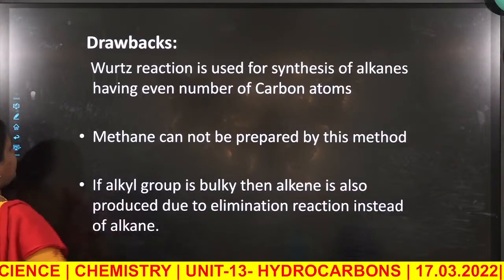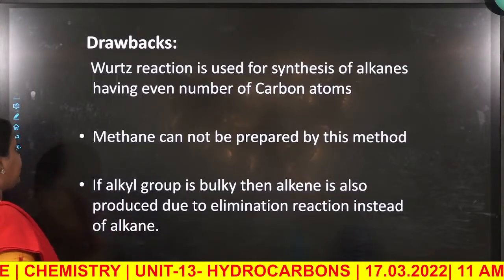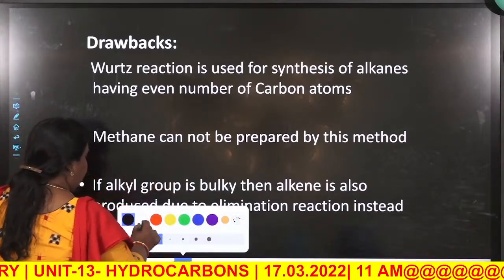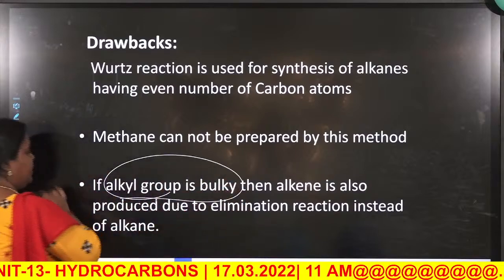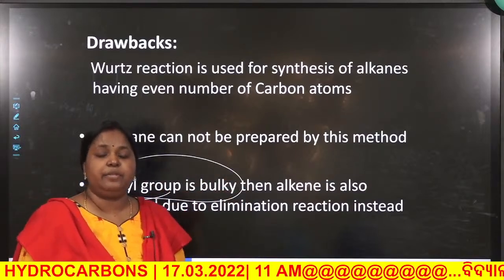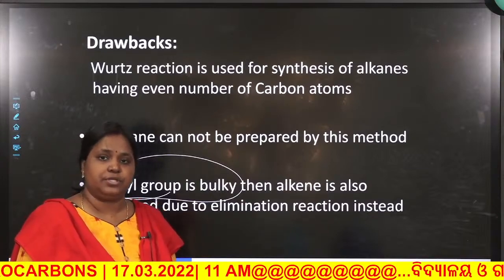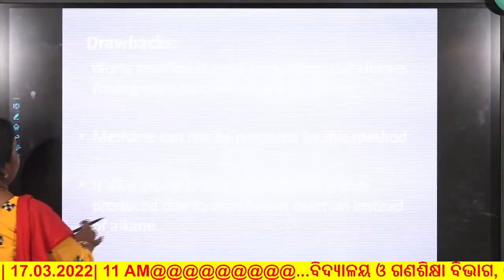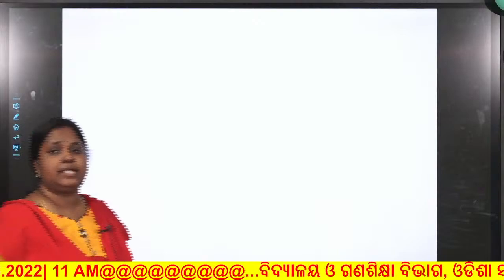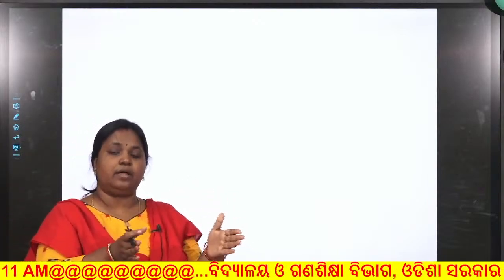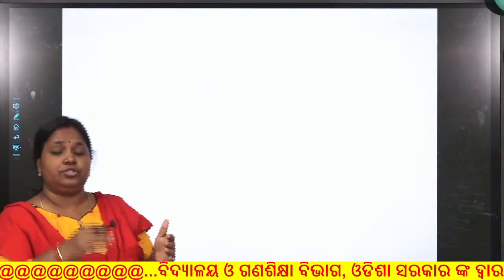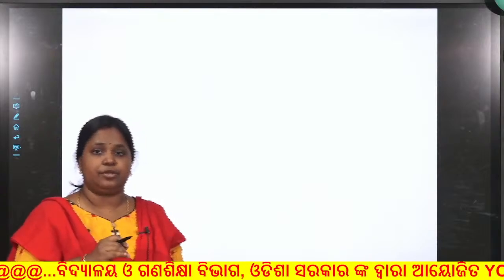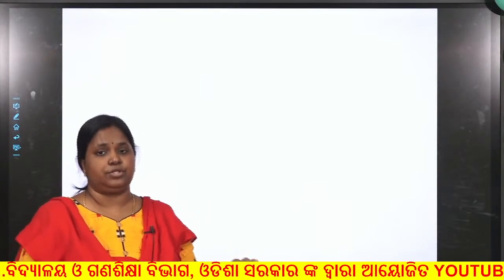Now the drawbacks we have already discussed, that is methane cannot be prepared, and the last drawback is the alkyl group. Remember that whenever the alkyl group is bulky, it will undergo elimination type of reaction instead of substitution type of reaction, giving you alkene. I have already told you in the previous classes that elimination and substitution run parallelly. If bulky molecules are taken, they always prefer to undergo elimination kind of reaction rather than substitution.